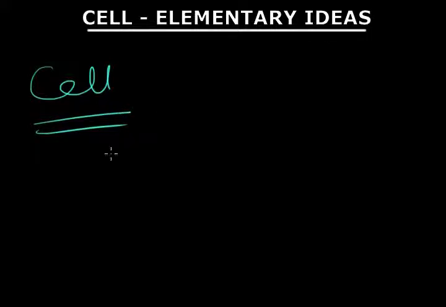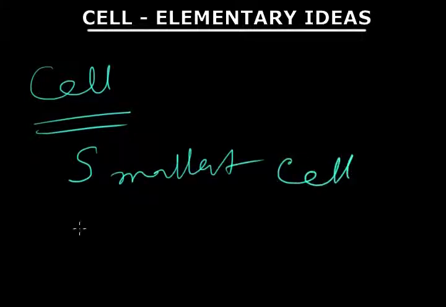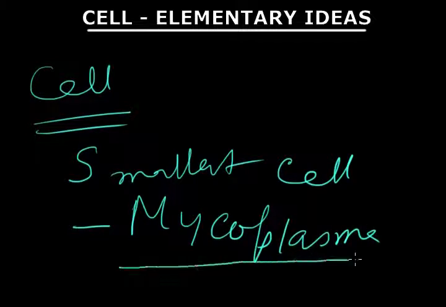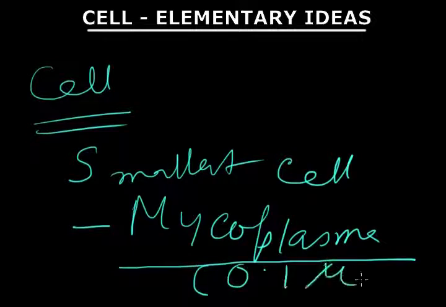So if you say smallest cell, it is ideally represented by mycoplasma, whose ideal cell diameter ranges to about 0.1 micrometer.